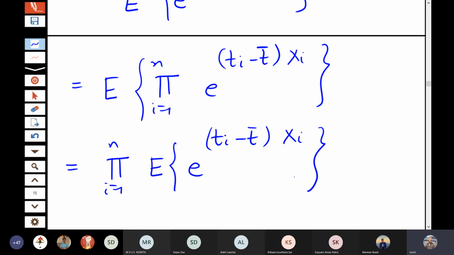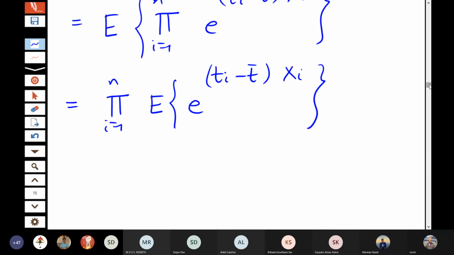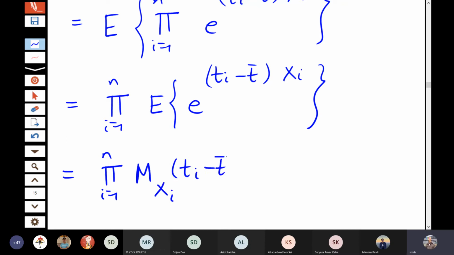Now, if you look at the last term, the expectation of e to the power (ti minus t bar) xi is nothing but the moment generating function of xi at the point ti minus t bar. So this is the product of the moment generating functions of xi at the points ti minus t bar.